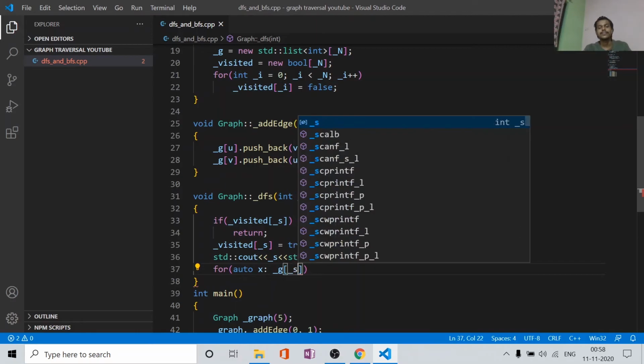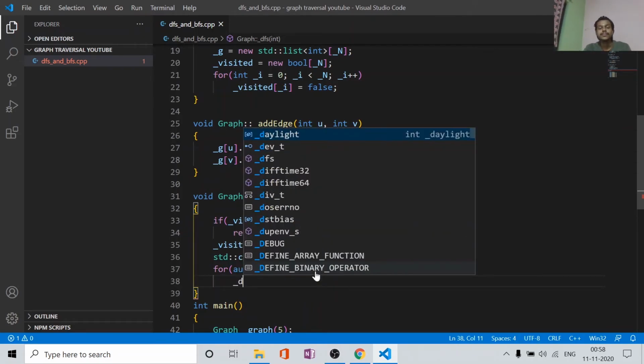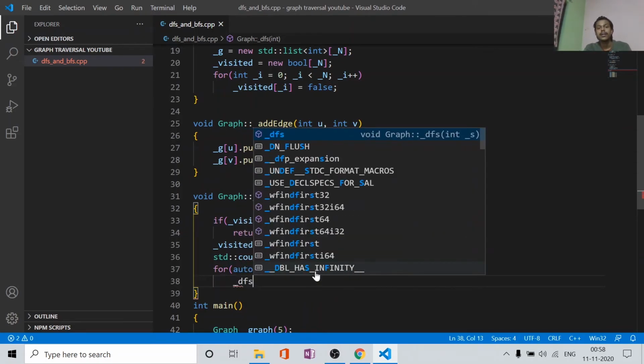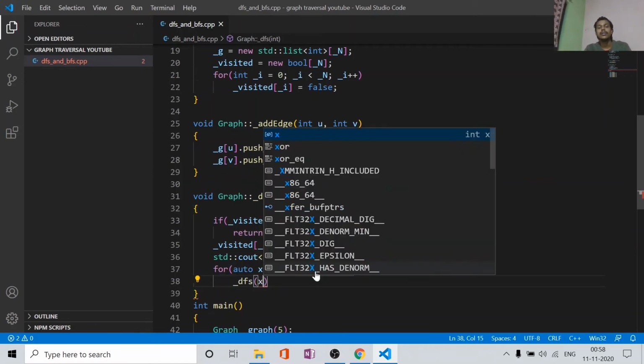So we will explore all the items that are present in the list at index s of our array, that is our adjacency list, and for each item we will call the DFS function again recursively with the new value x.